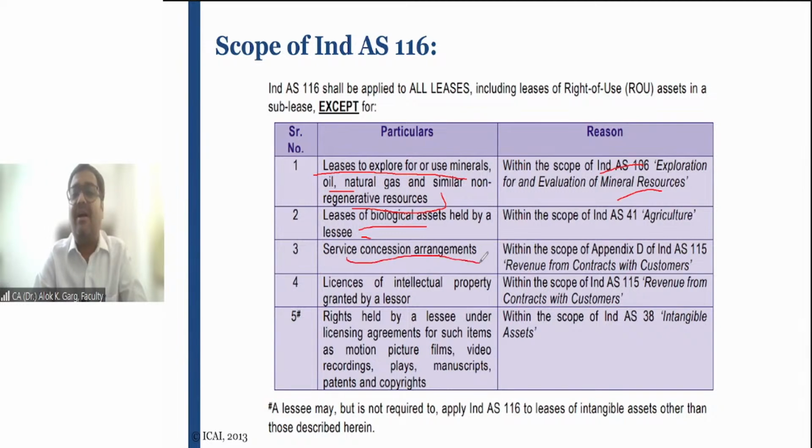Service concession arrangements. This service concession arrangement is covered under IND AS 115, revenue from contract with the customer. You understand what are service concession arrangements? You must have seen the toll plaza, right? Whenever you traveled, you must have paid a toll tax in your lifetime.